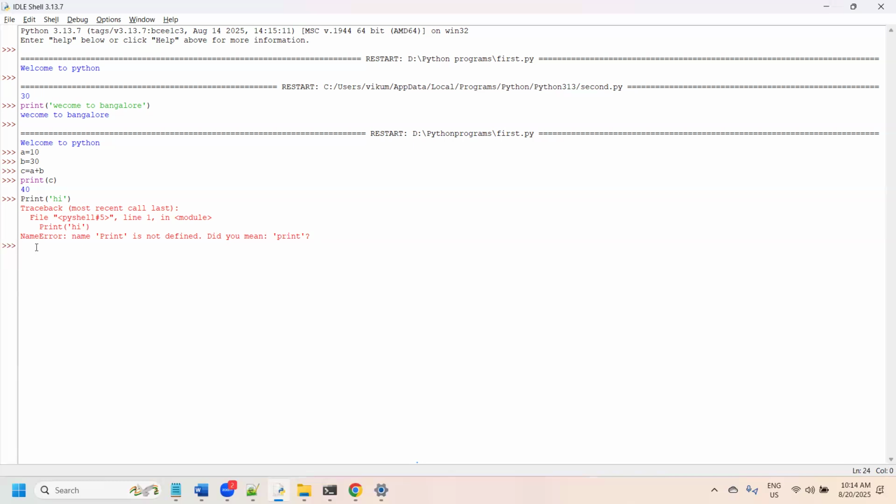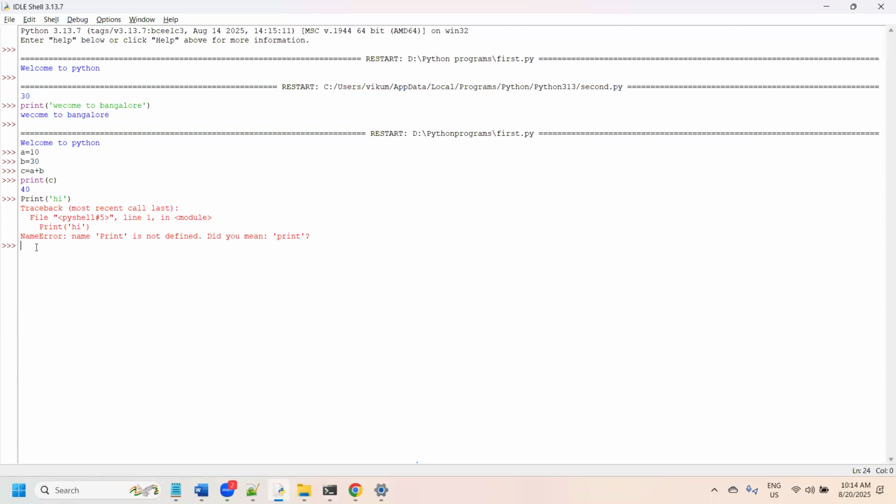So whenever you run any commands on IDLE, it goes for the compilation. Everywhere it will go for the compiler. Our commands go to the compiler, which checks for syntax errors. If there are any syntax errors, your program fails with some exception.